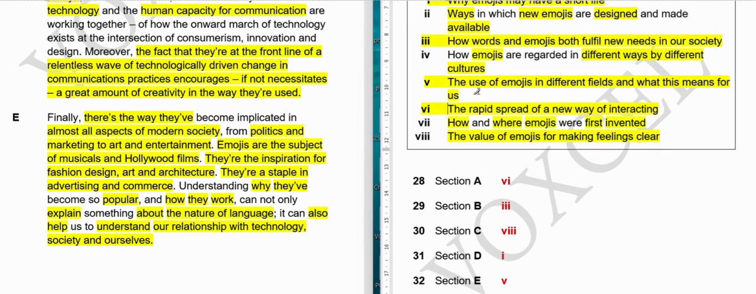Here the option is saying the use of emojis in different fields and what this means for us. So we have to find two things: the use of emojis in different fields, and second, what this means for us. So here are the different fields: politics, marketing, art, entertainment, fashion design, architecture, advertising, commerce. So these are our different fields, and what it means for us. If we understand why and how they work, we can understand about the nature of language and our relationship with technology, society, and ourselves. So we can learn these things from the use of emojis basically.